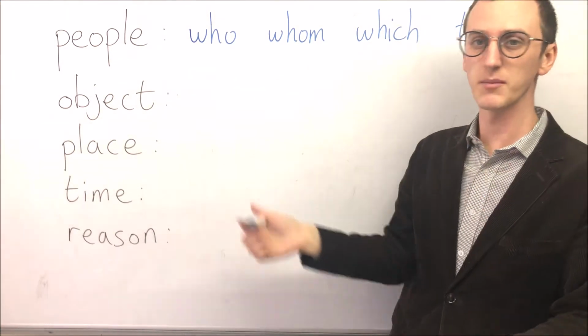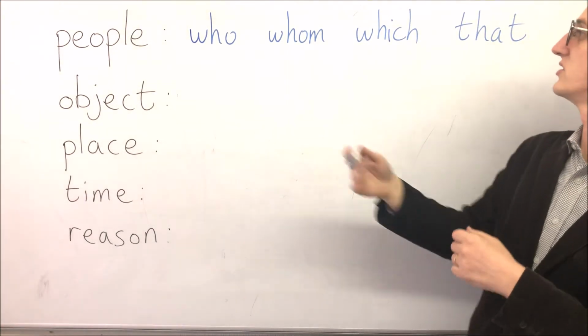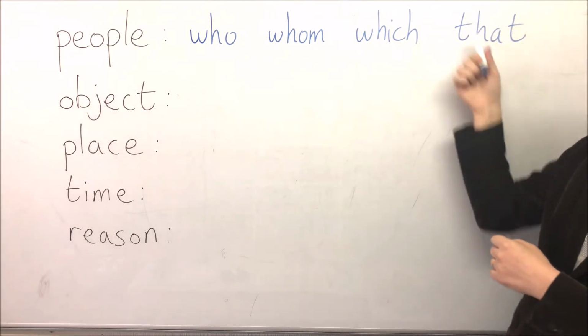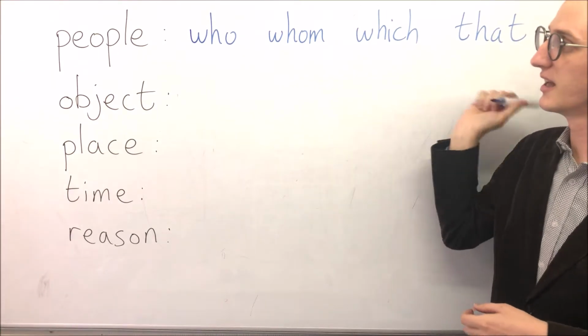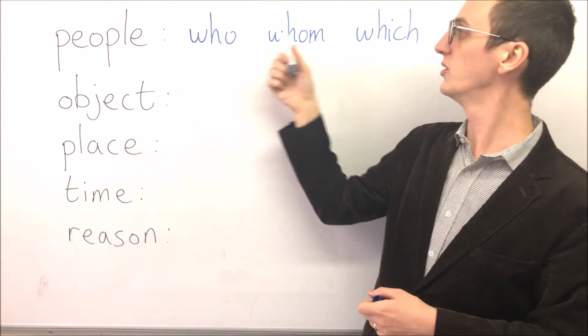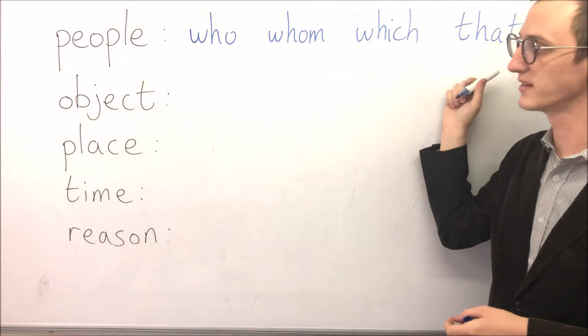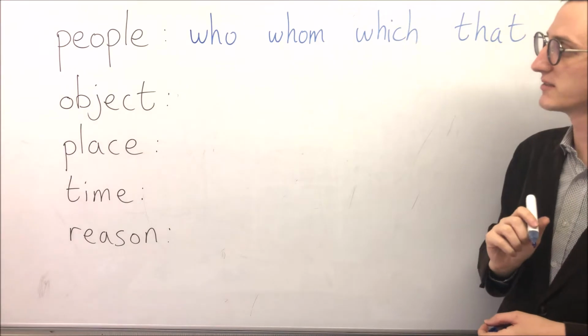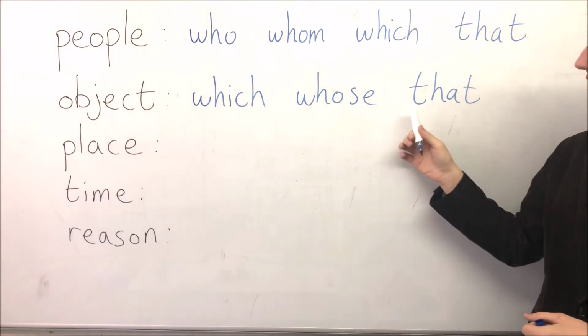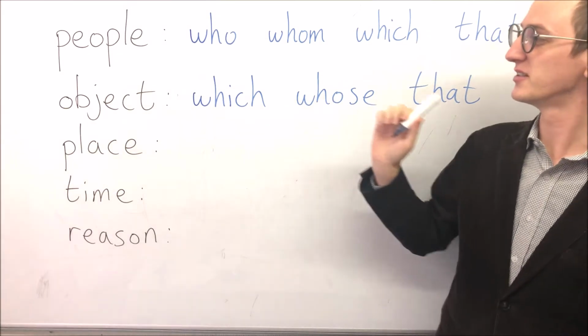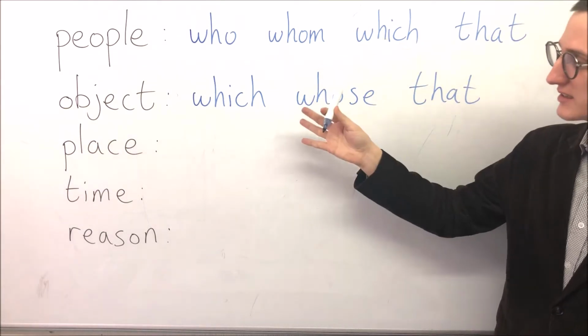Which, the same kind of thing, when we use the people which do this or that. And that is the most common, and we can use it for almost all of these. But for people, we use who, whom, which, or that. And for objects we use which, whose, and that.